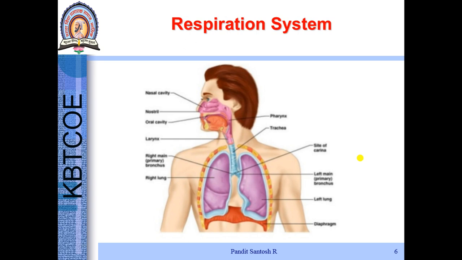This is the figure of the respiratory system. This is the nasal cavity. We have the larynx, the pharynx, and the trachea. From the trachea we go to the lungs through the bronchi, then the bronchi bifurcate into bronchioles, decreasing in size, and the bronchioles terminate into alveoli, the air sacs, tiny capillaries where the exchange of oxygen and carbon dioxide happens.